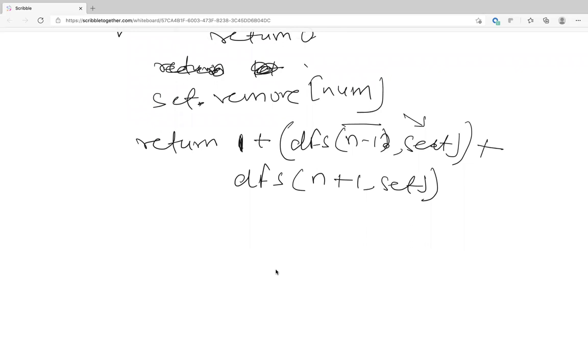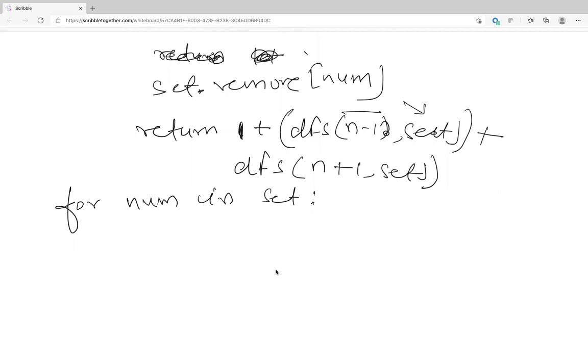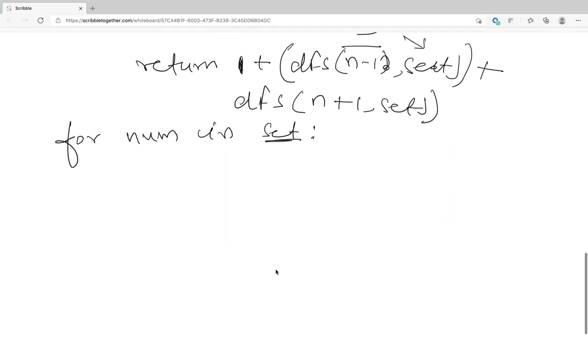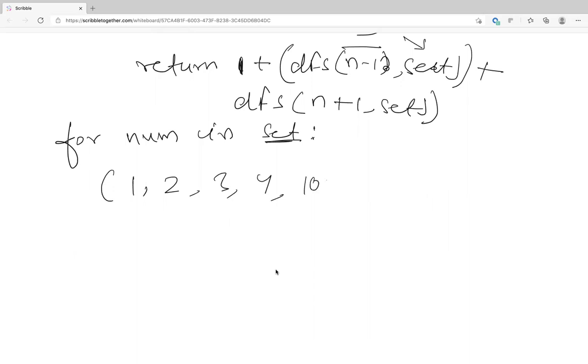But if we're iterating through the set and we're deleting numbers from the set, that iteration is gonna blow up. Iterating through the set and at the same time modifying the set, your for loop is gonna blow up. I can write the code: for number in set. Oh, you're saying when we are iterating in my DFS, if I modify the original set, the for loop is gonna blow up. Understood. Makes sense, Deven.